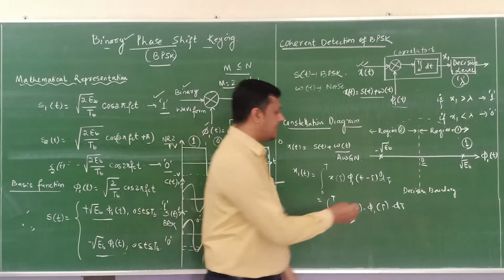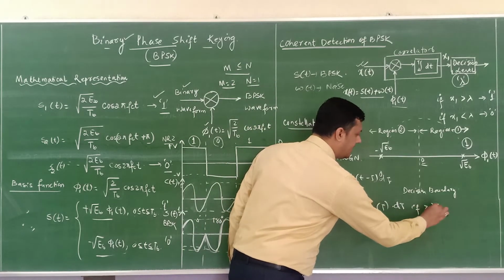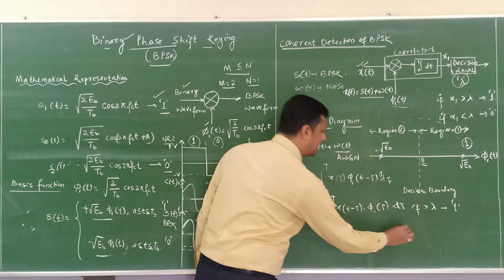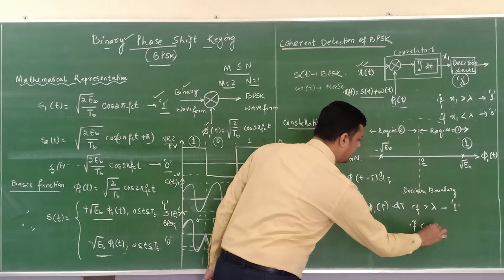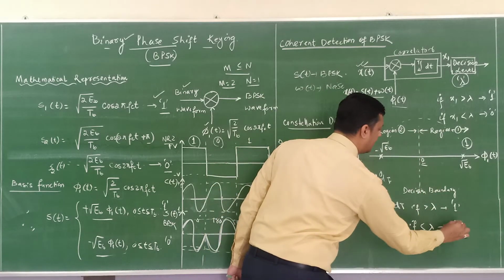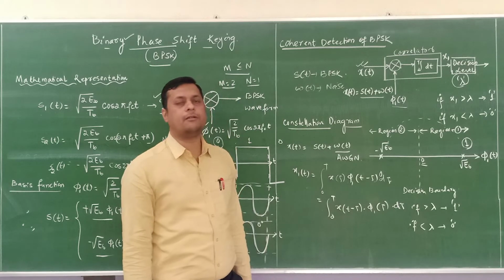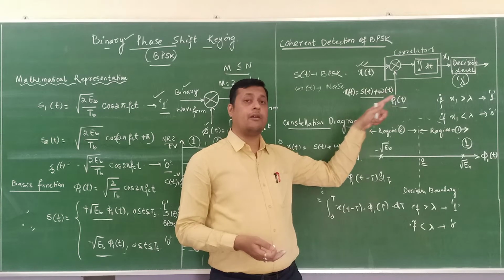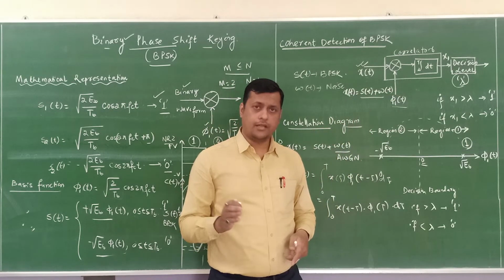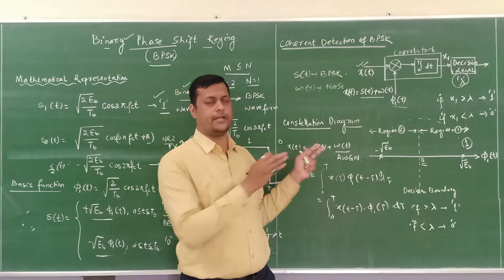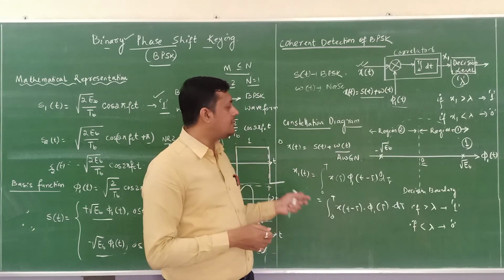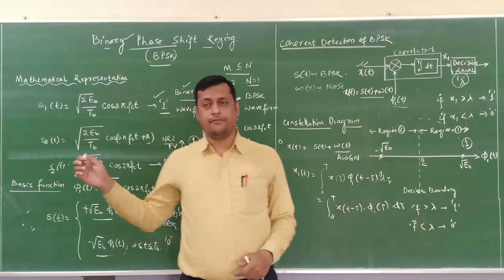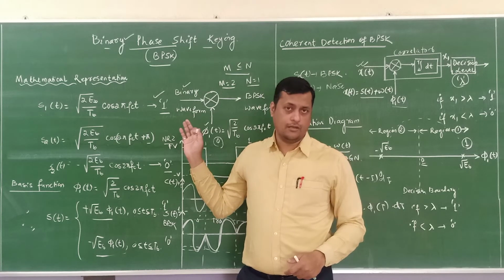Now for the output of this, if it is greater than lambda, then the decision will be binary bit 1. And if this value is less than lambda, the threshold value, then it is binary bit 0. So like this, the decision will be identified based on the x1 values. If the decision is in region 1, that means binary bit 1. If the decision is in region 2, then it is binary bit 0. These are the small techniques through which we can reconstruct the BPSK signal, and we can generate the BPSK signal too.